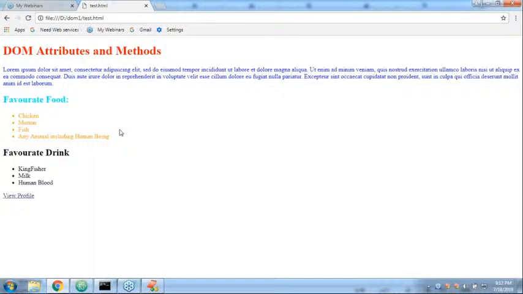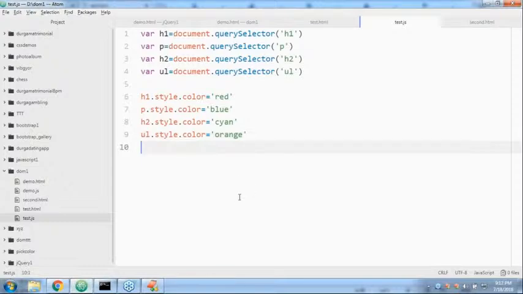Tejaswani is asking one small doubt: why is it reflecting only for the first UL but not for the second UL? Let me show the code. Can you please observe carefully?